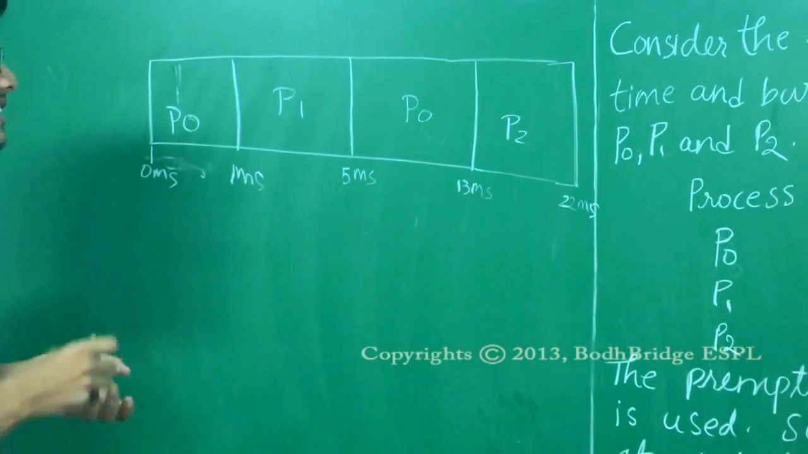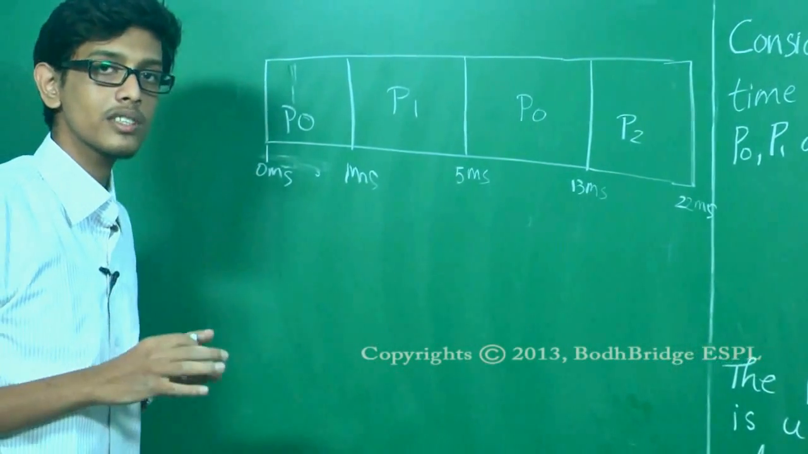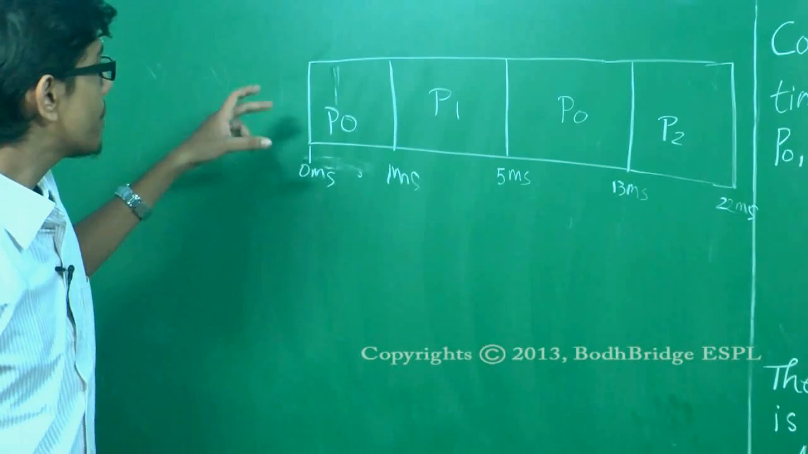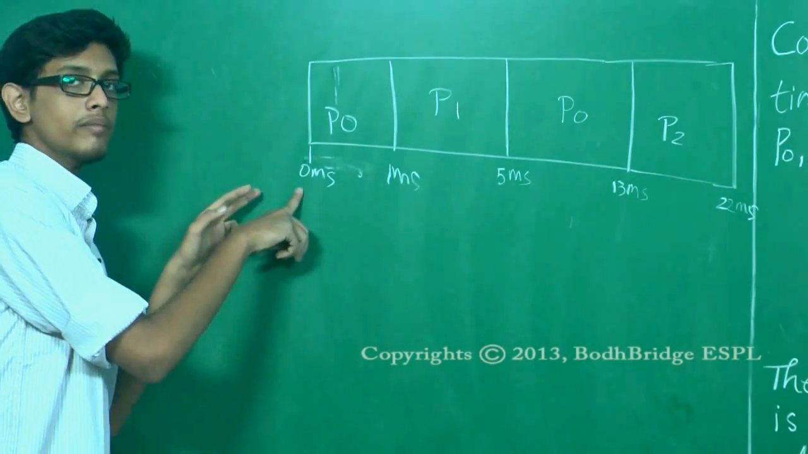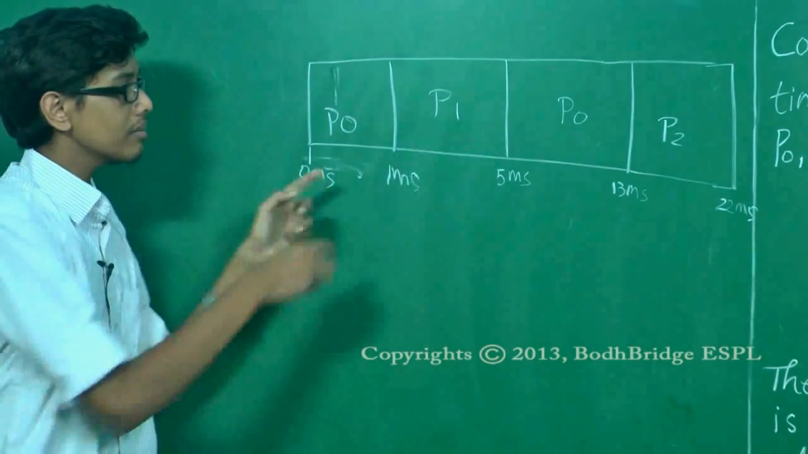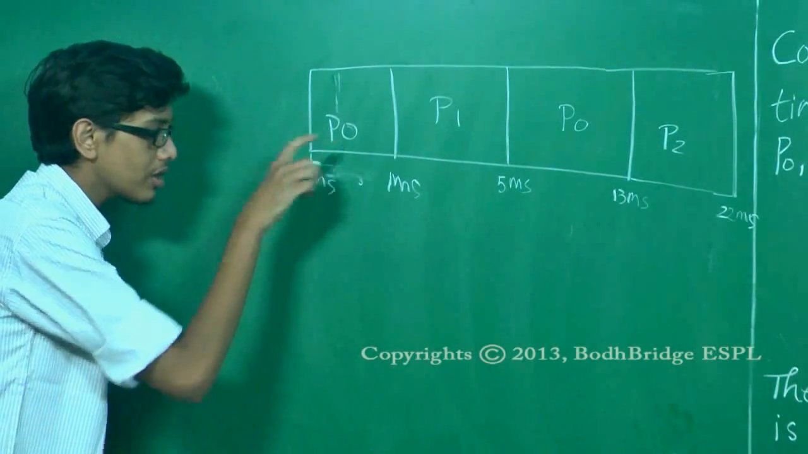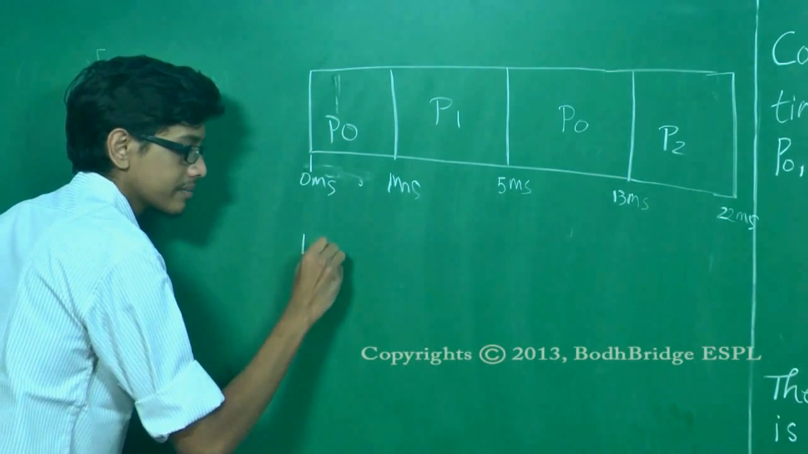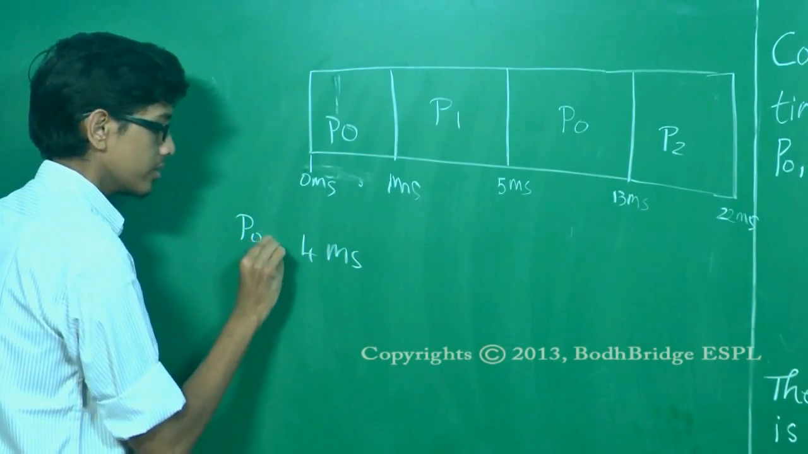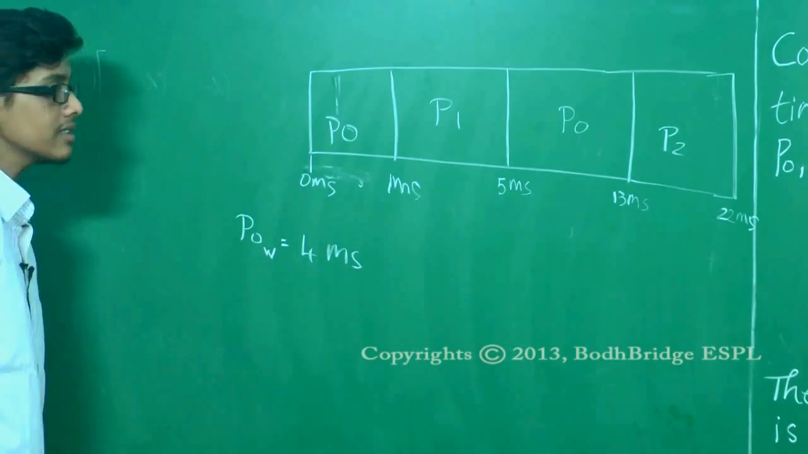Now to calculate the average waiting time, we basically need to calculate the waiting time of the individual processes and divide that by the total number of processes. So P0 initially does not wait for any time, but in the middle when P1 is executing, P0 basically waits from 1 millisecond to 5 milliseconds. So the waiting time of P0 is 4 milliseconds.